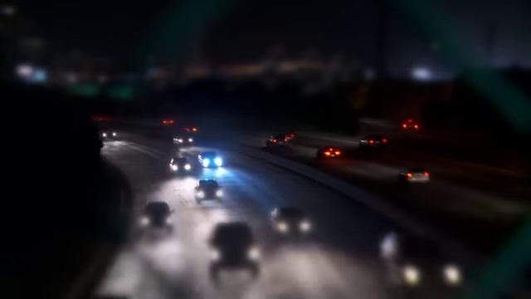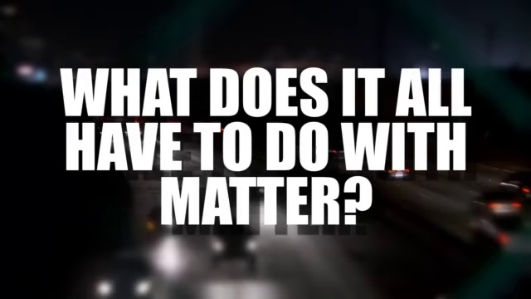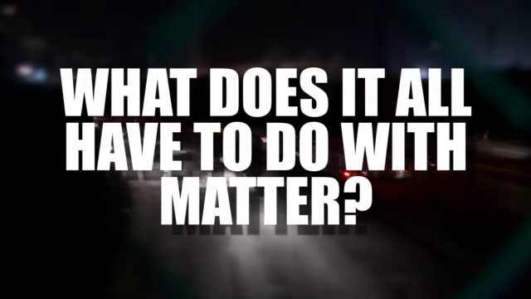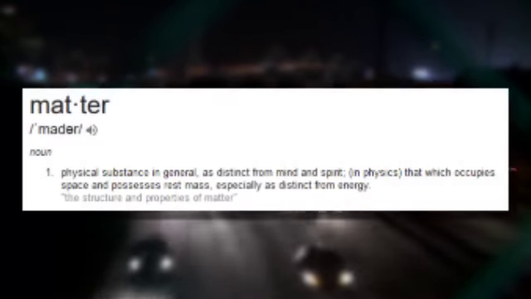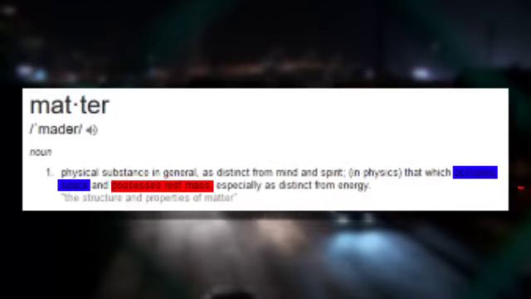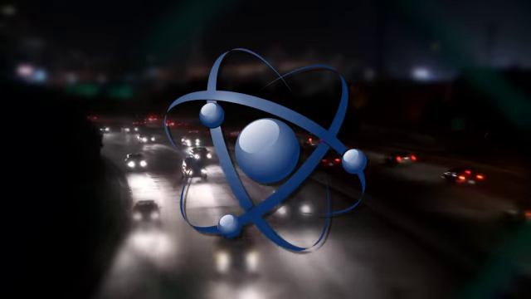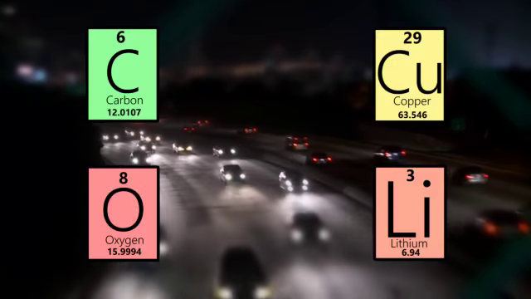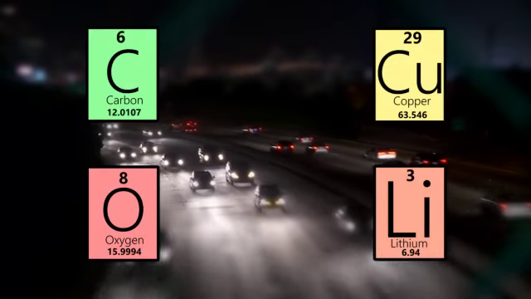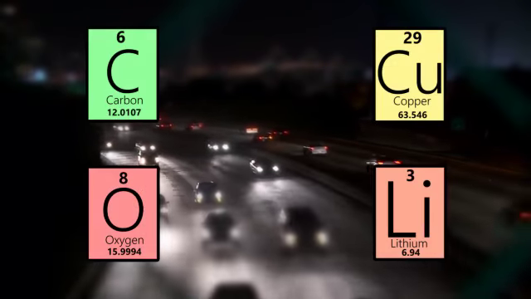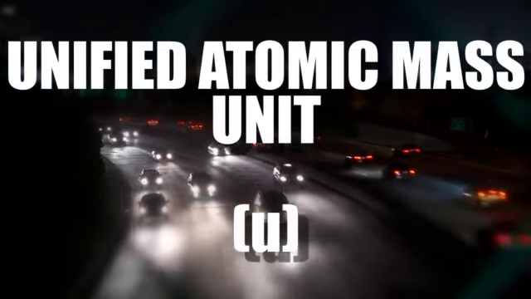But after saying all of what I've just said, you're probably confused as to what any of it had to do with matter. What do elements, atoms, molecules, and mass have to do with matter? Well, as I said in the beginning of this video, matter is anything that has mass and takes up space. Atoms, although incredibly tiny, still have mass and still take up space. The elements of those atoms, whether they be a metal or a non-metal, still have mass and still take up space. Molecules, made up of atoms, still have mass and still take up space. And mass is one of the words that defines matter.